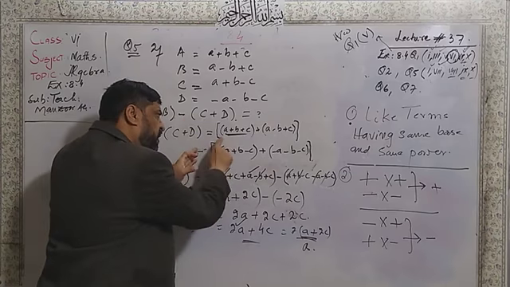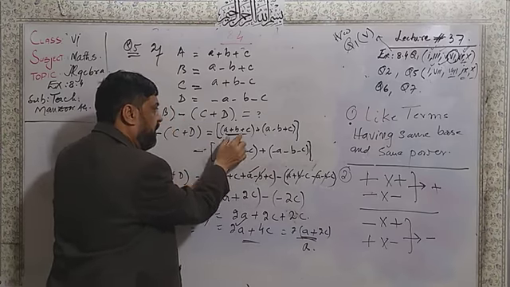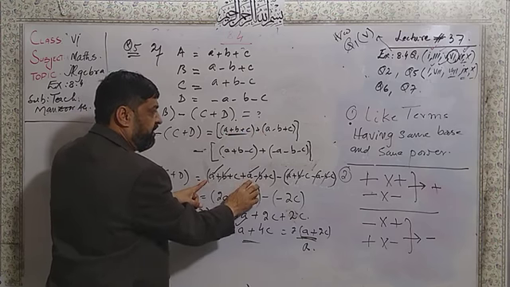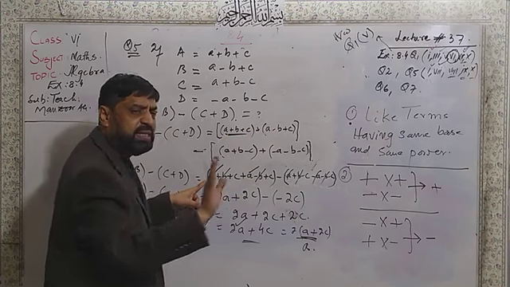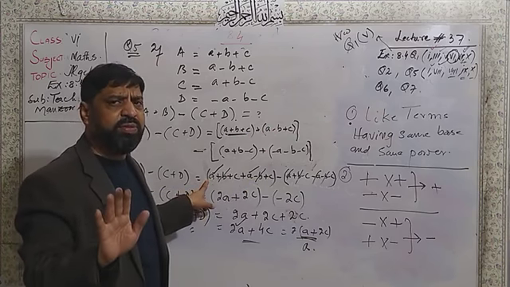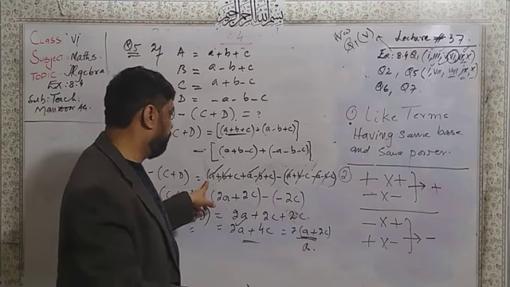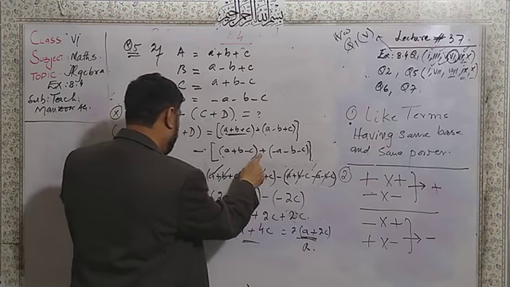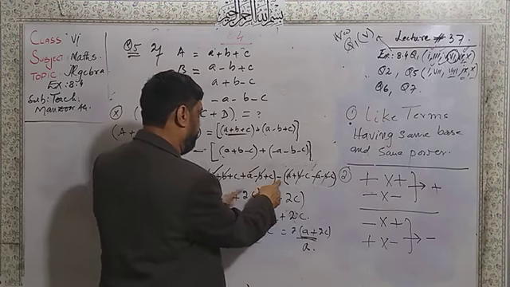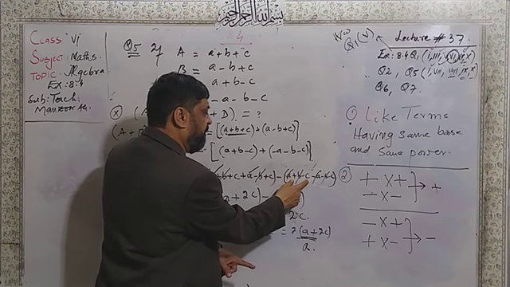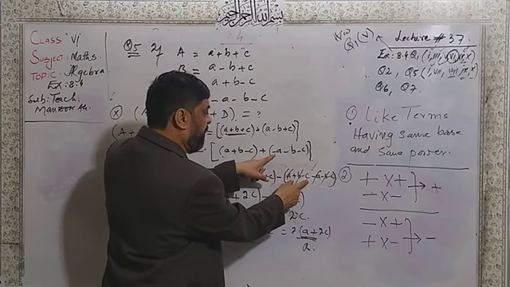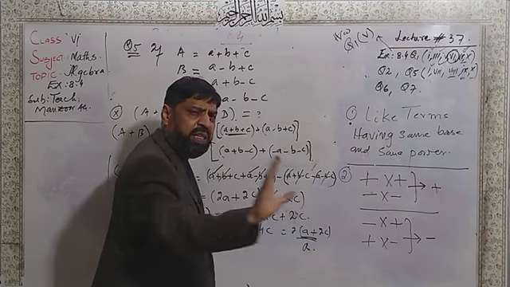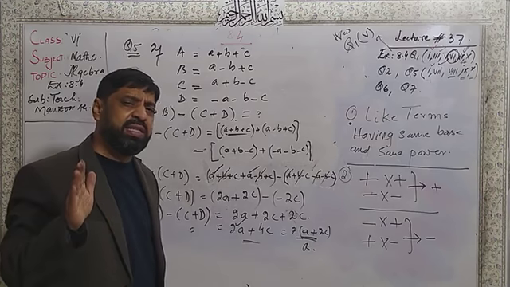I do not need to write the dot bracket or the small bracket. Multiplication of plus with plus makes no change. Plus A, minus A, plus C, same. Multiplication of the plus will not change the sign. Now I place this one, then this one. Similarly, after that there is minus, I press minus. This is the same value, A plus B minus C. After that, plus multiplied by this one and by this one, I get the same value because plus multiplication will not bring a change inside.